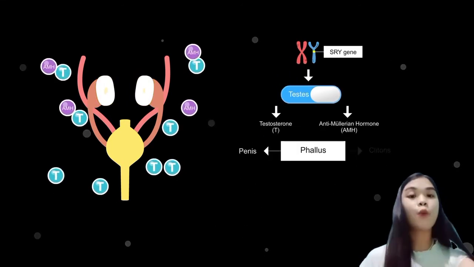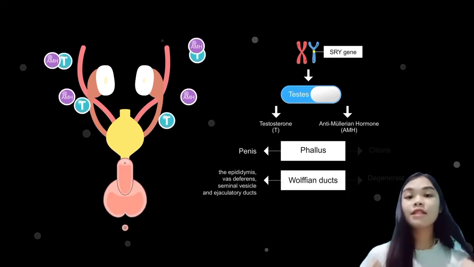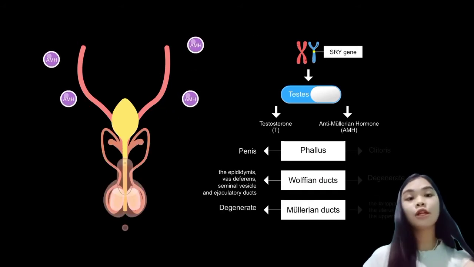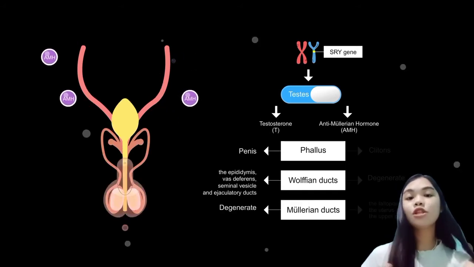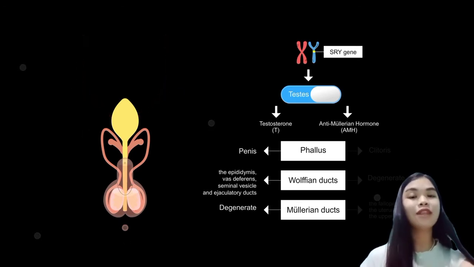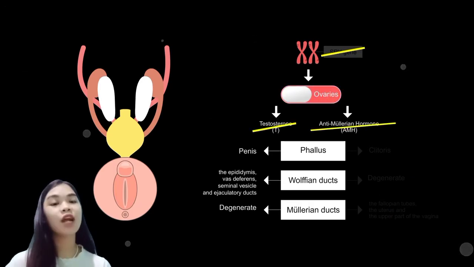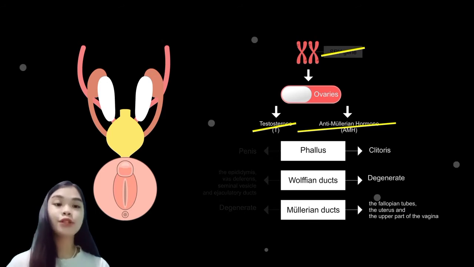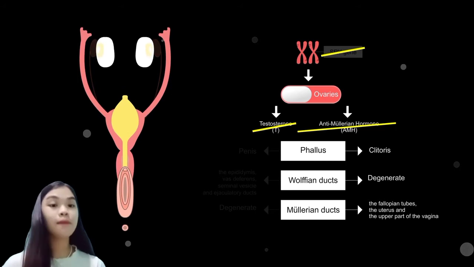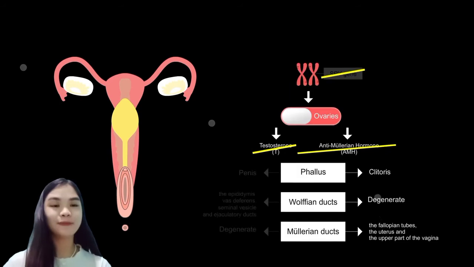Like what I've said a while ago, the Wolffian ducts will develop into the epididymis, vas deferens, seminal vesicle, and ejaculatory ducts. Since the Mullerian ducts are for female, they will degenerate as the AMH stops the uterus and fallopian tubes from developing. On the other hand, female does not have the SRY gene, so the gonads will turn into ovaries without testosterone and AMH, the female organs will develop, and the Wolffian ducts will degenerate.